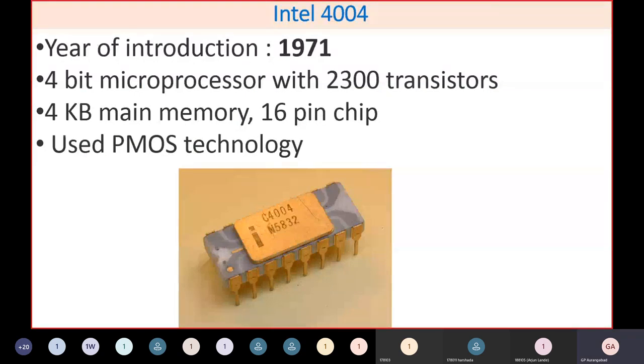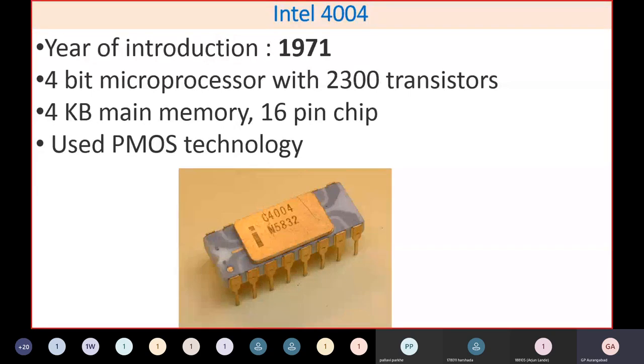As this indicates, Intel introduced its first microprocessor in 1971. Please mute your microphone. So the first microprocessor was developed in 1971. The name given by Intel is 4004. The reason behind this is that it was a 4-bit microprocessor and it had a main memory of 4 kilobytes. The chip is a 16-pin chip.